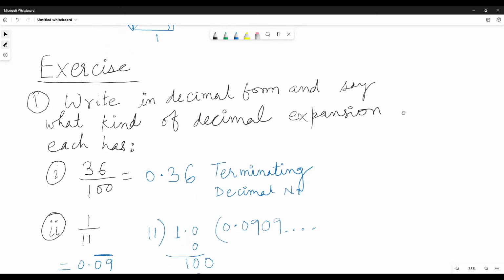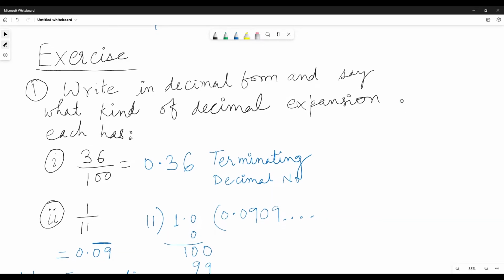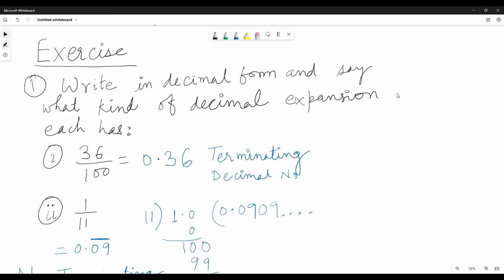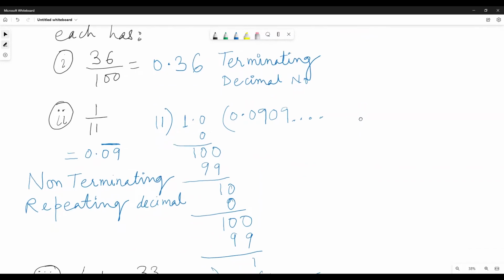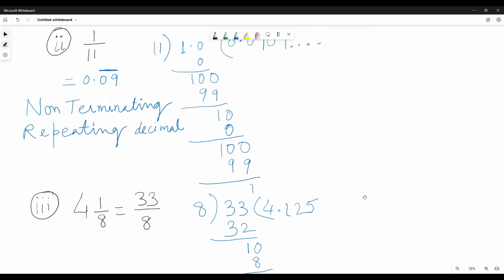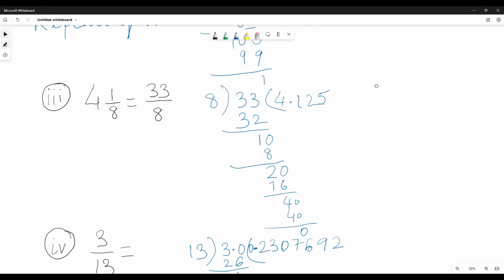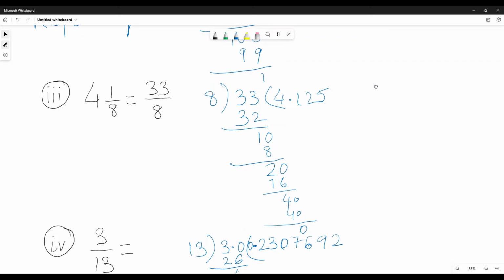Write in decimal form and say what kind of decimal expansion each has. We have to write 36 by 100 in decimal form. If you divide it, you will get 0.36, and this is a terminating decimal. Likewise, 1 by 11 is a non-terminating repeating decimal. 4 1 by 8 you can write as 33 by 8, like 4 times 8 is 32 plus 1. If you divide it, you will get 4.125.